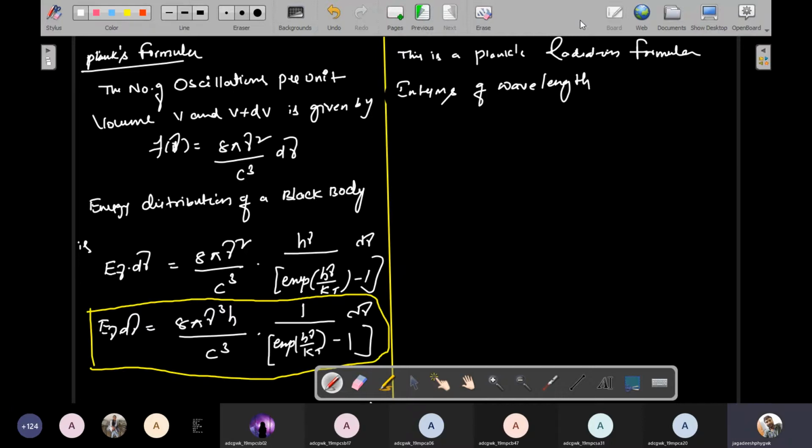See students, I'll write this equation in terms of wavelength lambda. So how to write this equation in terms of wavelength?